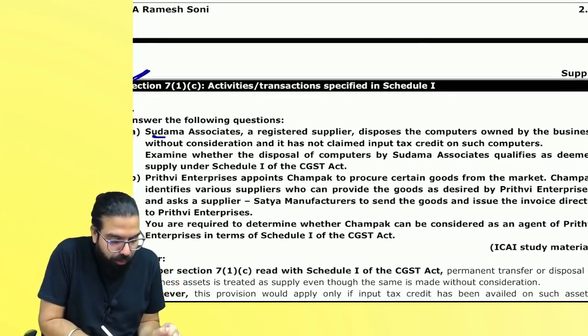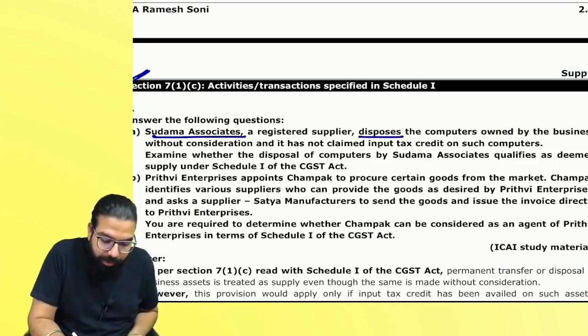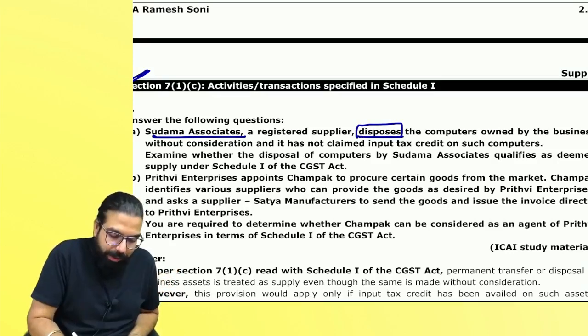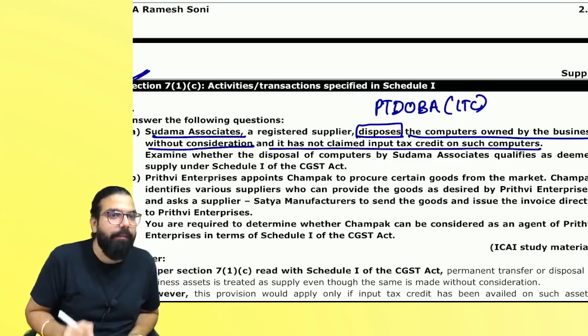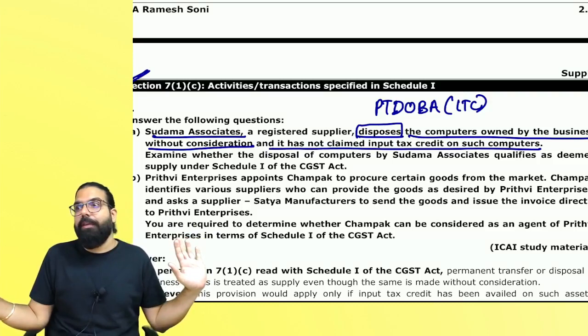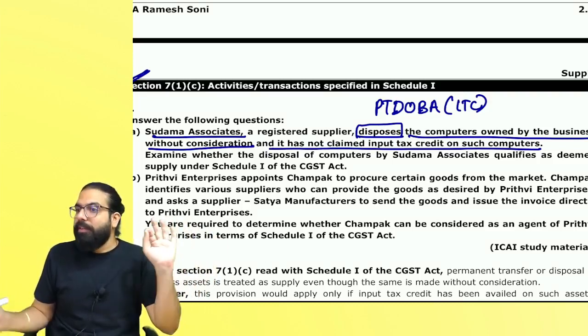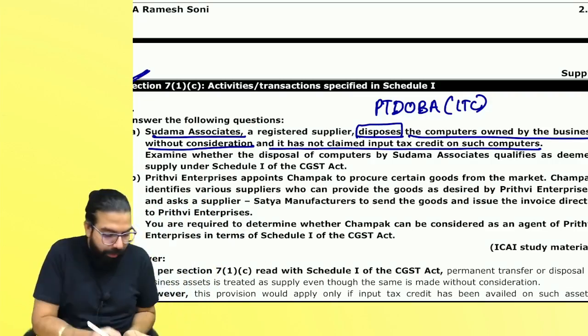What is it telling? Sudama Associate, a registered supplier, disposes of the computer owned by the business without consideration. It is a permanent transfer or disposal of business assets where ITC has been availed. We have to see whether it has claimed the ITC. Baba, if you permanently dispose of your business asset on which you did not take the credit, is it supply? It is not a supply under section 7(1)(c), Schedule 1, paragraph number 1. It is not a supply.